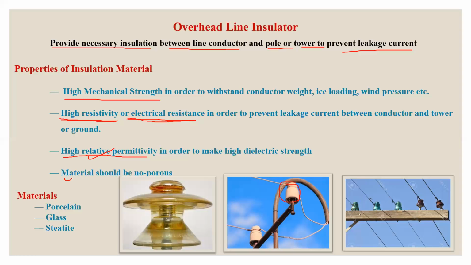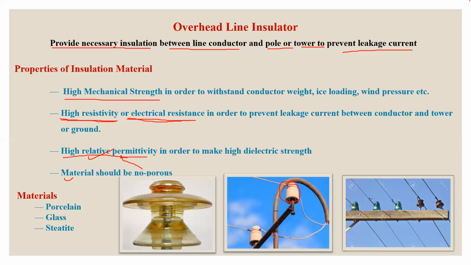And the fourth property is that the material should be non-porous, because porosity will again reduce the permittivity of the material. So these are the properties which you should keep in mind before the selection of insulation material.